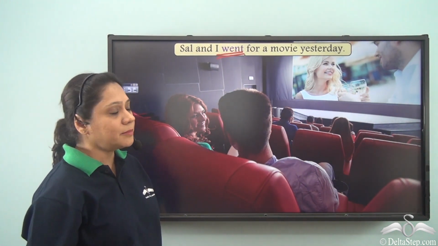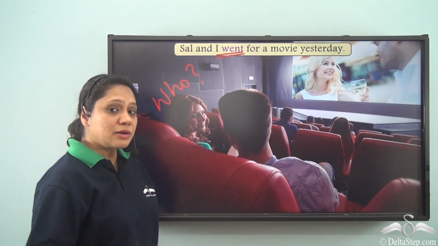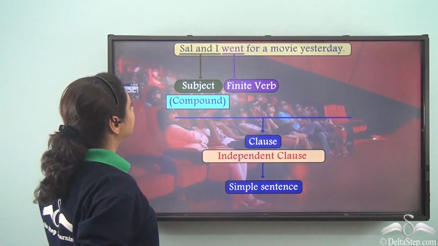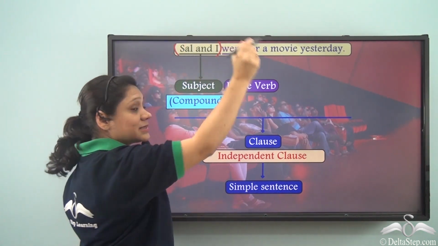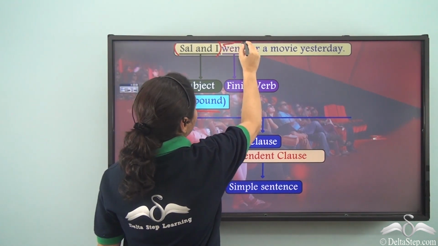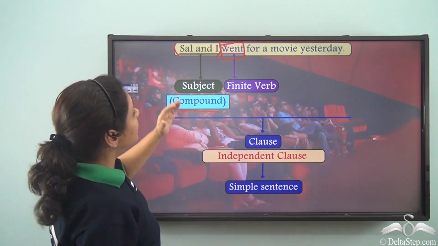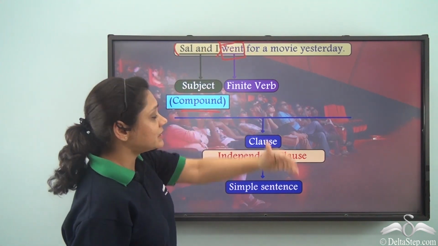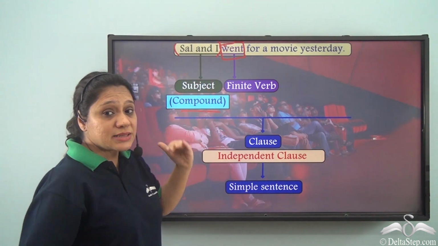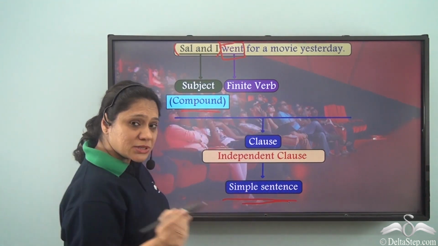And what is our subject here? To find the subject, we ask the question who before the verb. So, who went? Sal and I went. So, we have Sal and I as the subject here. So, it is a compound subject. We have one finite verb, went. And the entire group of words, Sal and I went for a movie yesterday, is an independent clause because it is standing on its own as a complete sentence. So this is a simple sentence, not a compound sentence.